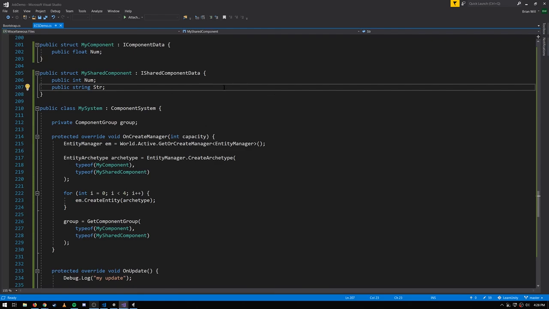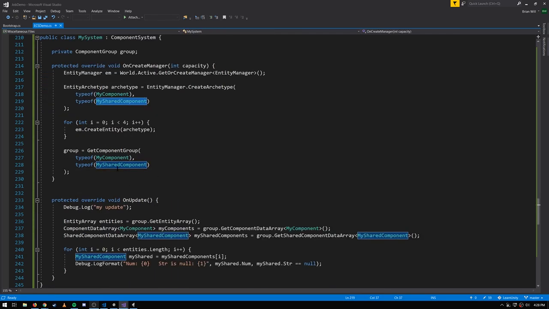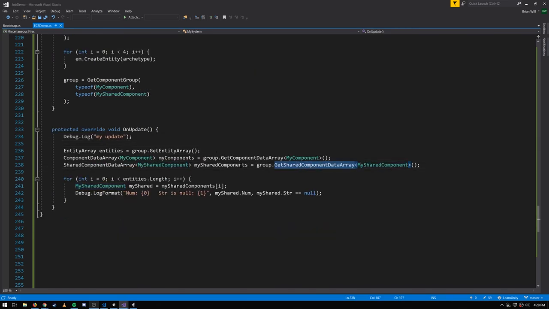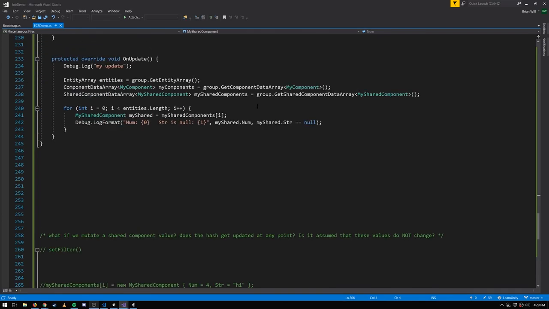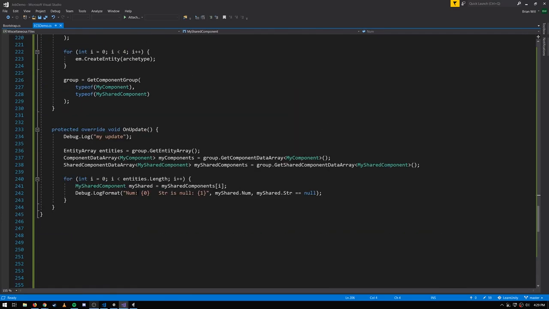Anyway, so in practice, let's see what we're doing here. We're creating an archetype that uses MyShared component type. The component group also is looking for that shared component type. And then in our update, we get an iterator using GetSharedComponentDataArray. And this is an indexer just like our normal component data arrays. And here when we loop through the entities, we can get the shared component values, which in this case, we didn't initialize any values. So they just have the default values here, which should be 0 and null for the string. So we should see here printed num 0 and str is null should be true.